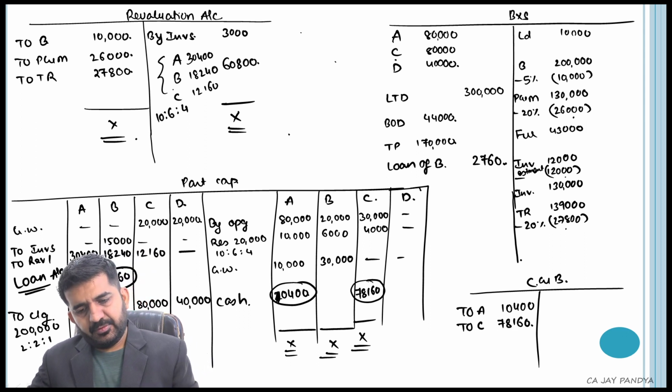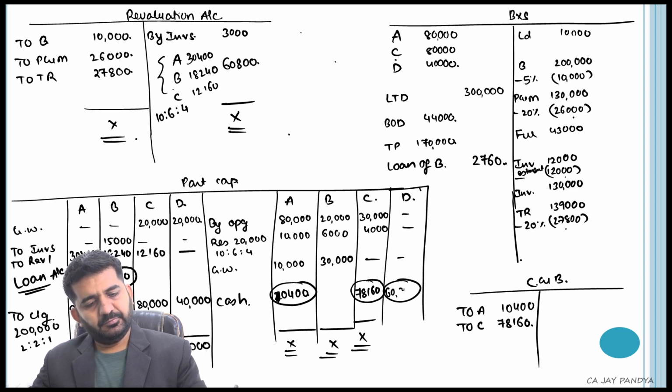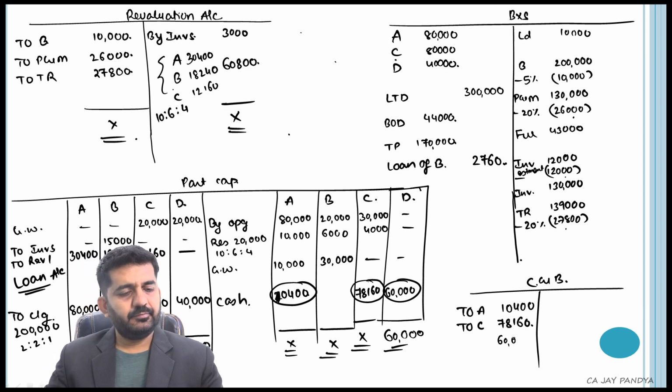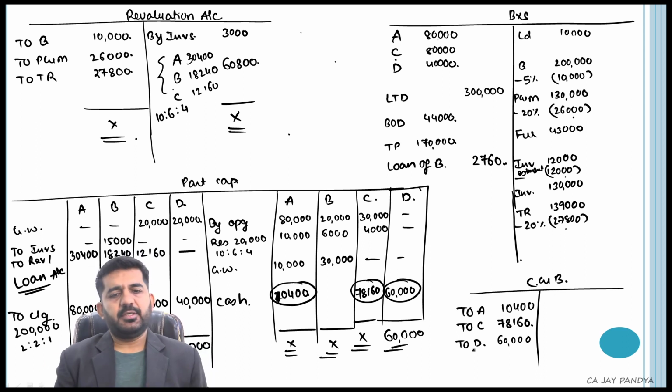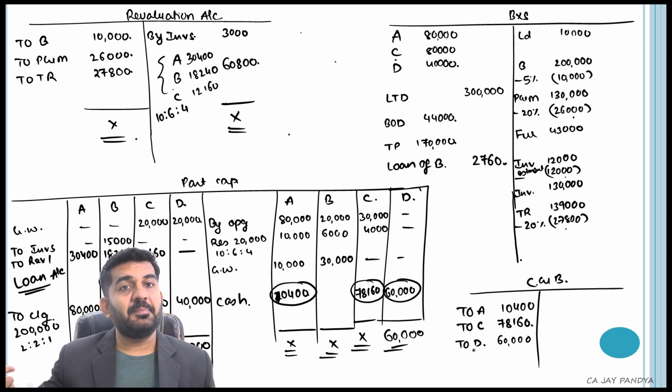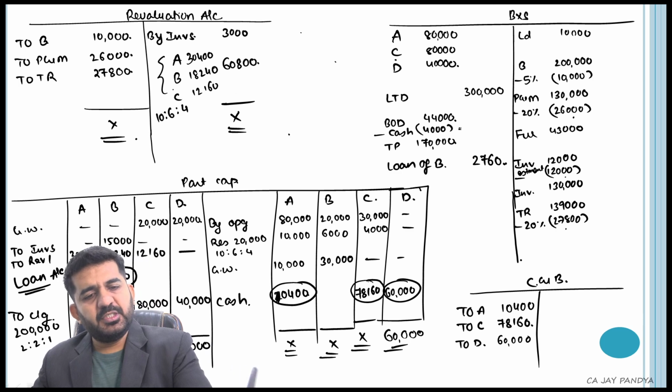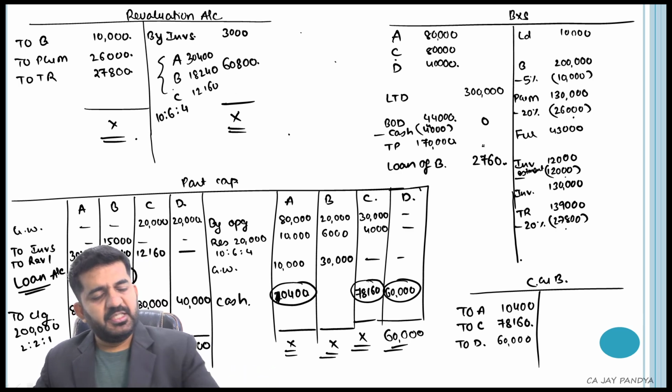D will be bringing in 60,000 rupees, 20,000 for goodwill and 40,000 for capital. Is that all? They will be bringing in 60,000 rupees. Who is the new partner? D. Now, the bank overdraft is to be paid if you are having money. You are having money? Yes. So I am paying the bank overdraft of 44,000 rupees. This will be 0.